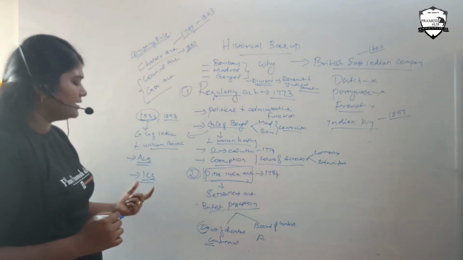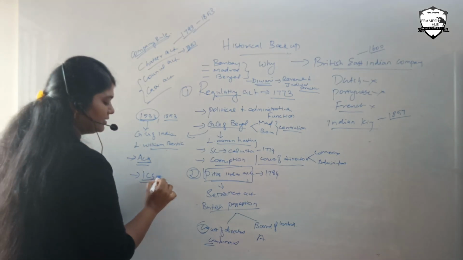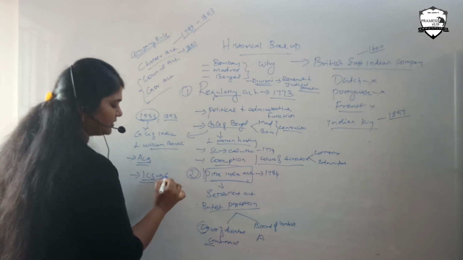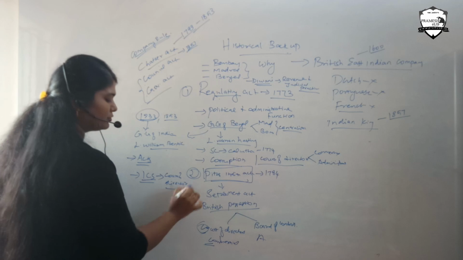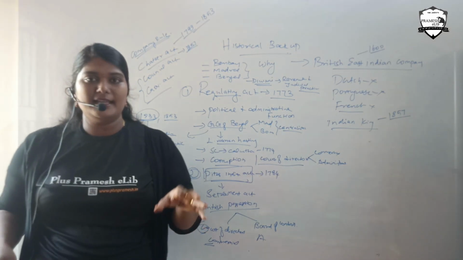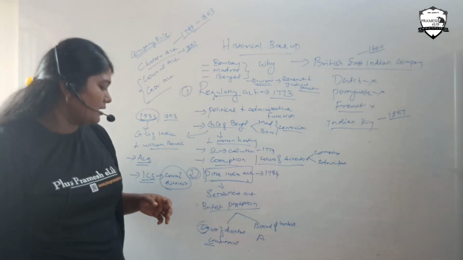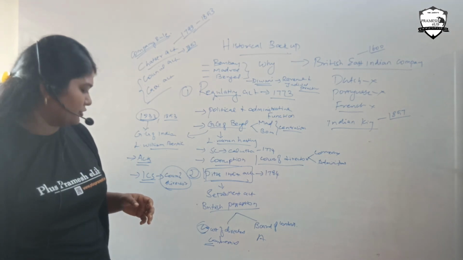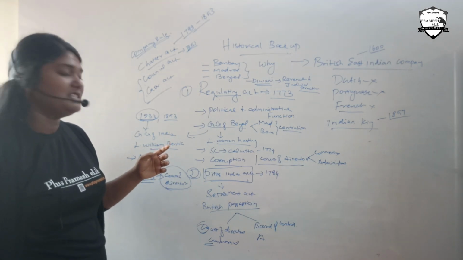Here they gave the idea, but it was completely opposed by the Court of Directors. The Court of Directors opposed this idea of open competition for the Indian Civil Service, not only for the British but also for the Indians. So they opposed this. Okay, then comes the 1853 Charter Act.